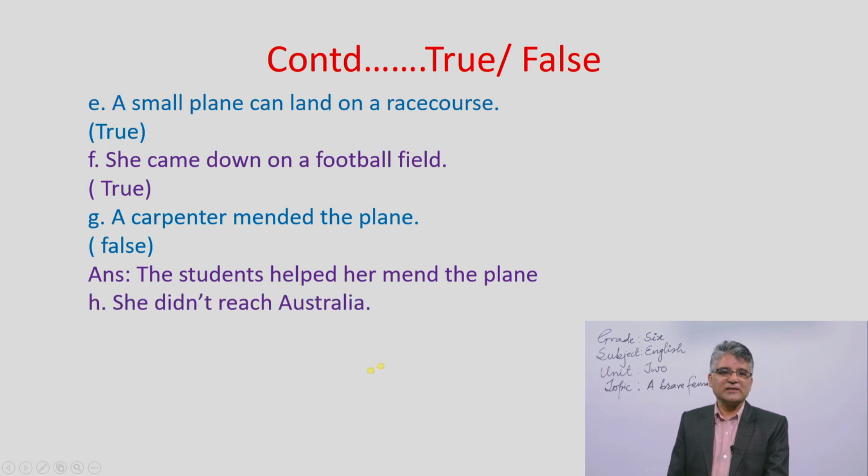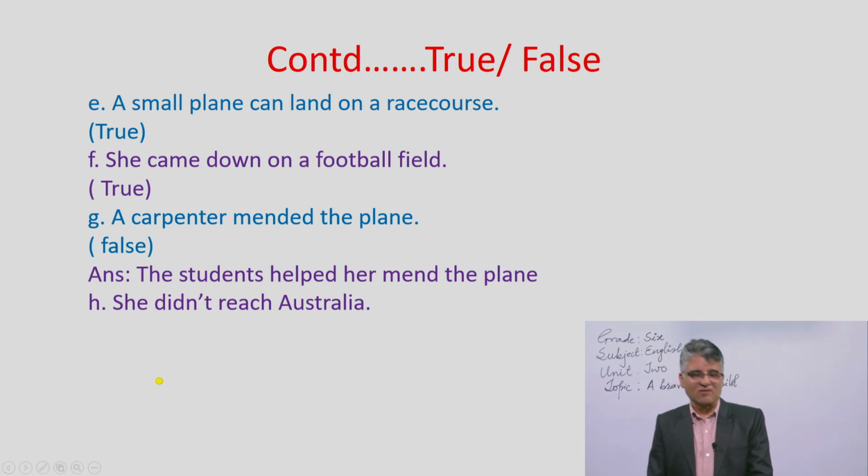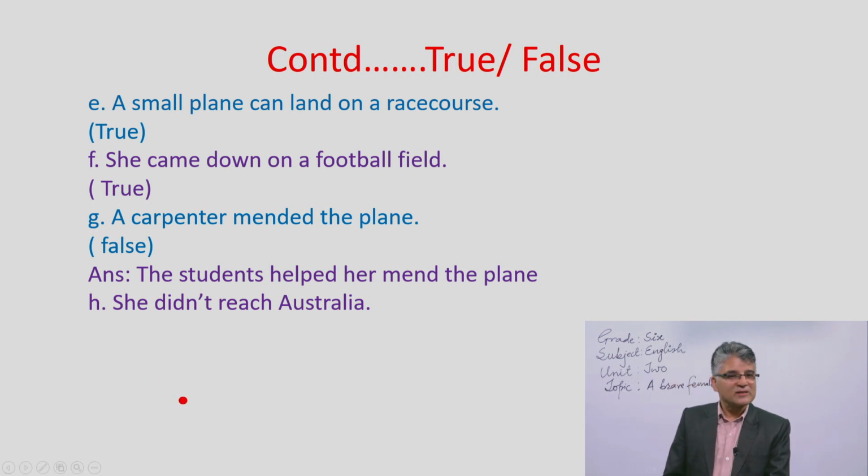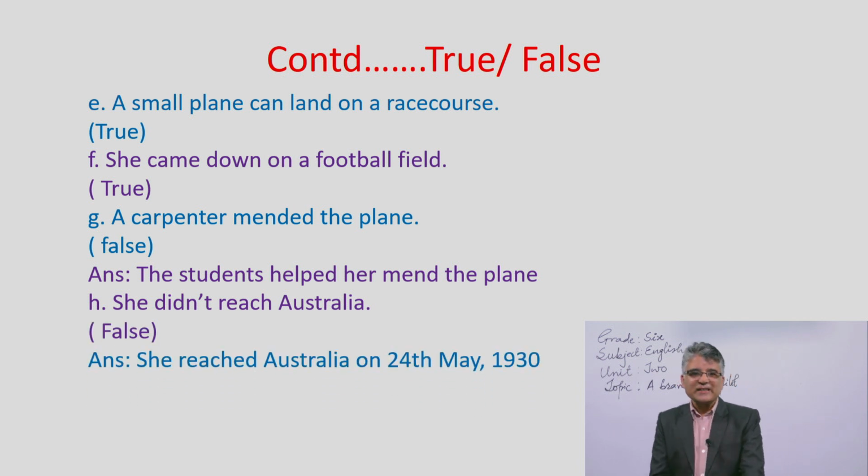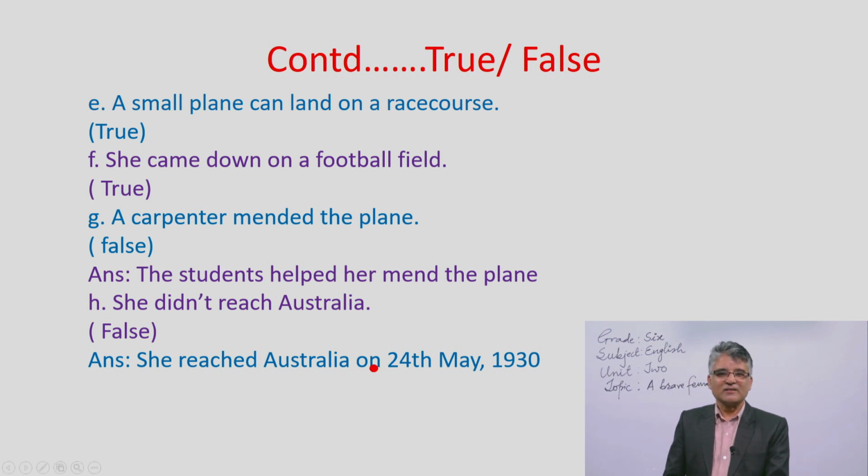Now, let's see the next. She did not reach Australia. Is this right? It is wrong. Yes, you said it is a wrong sentence. Why? Because she reached Australia. Do you remember the date? Yes, you are right. 24th May 1930. She reached Australia on 24th May 1930.